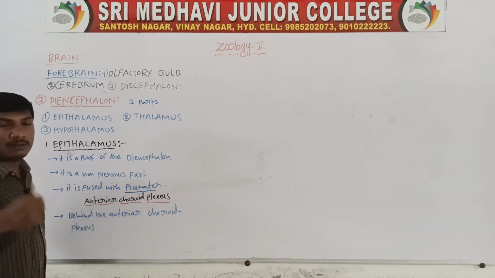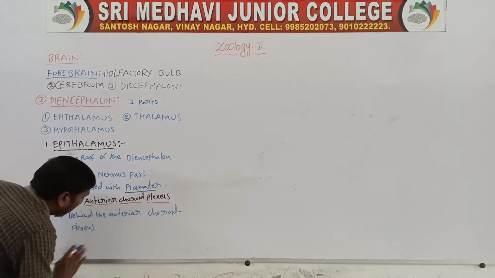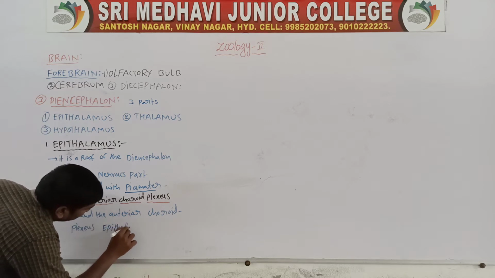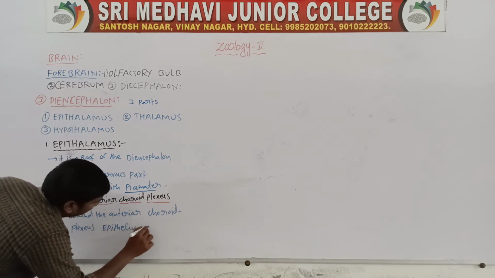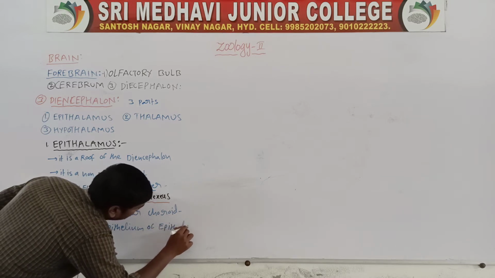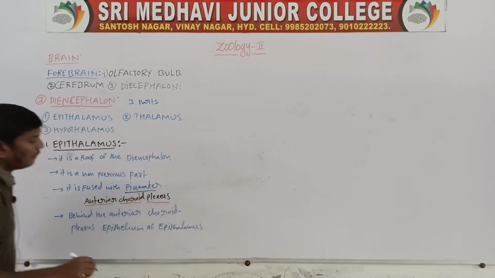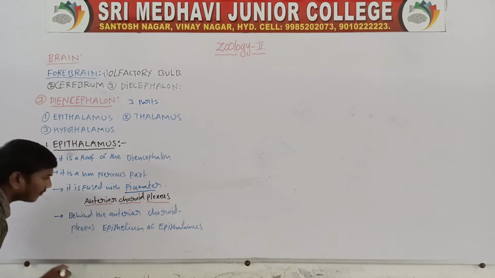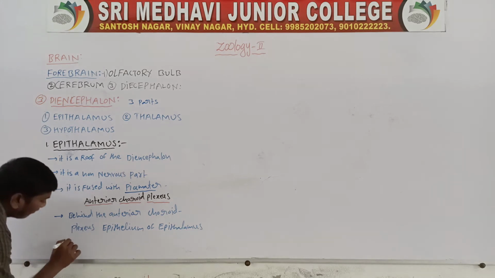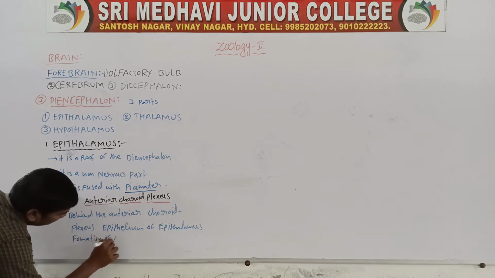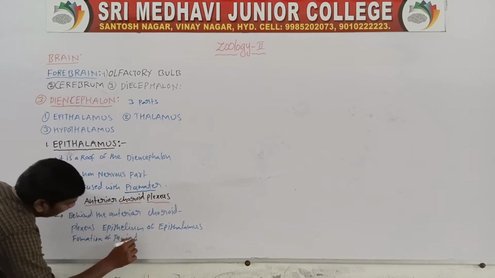The epithelium of the epithalamus forms the pineal stalk.